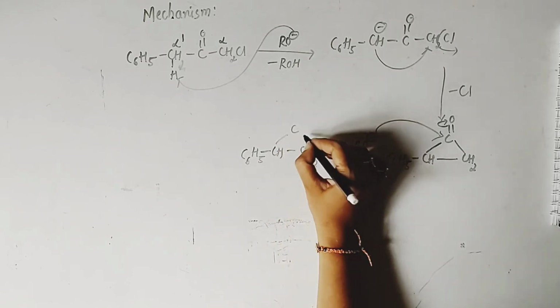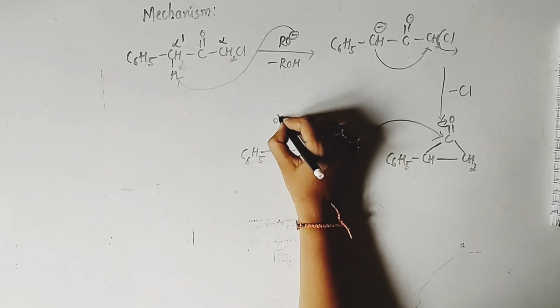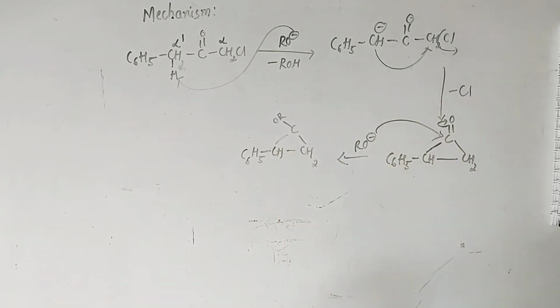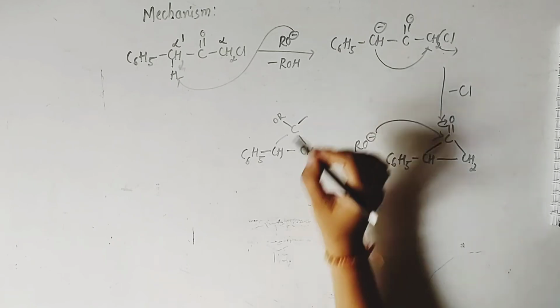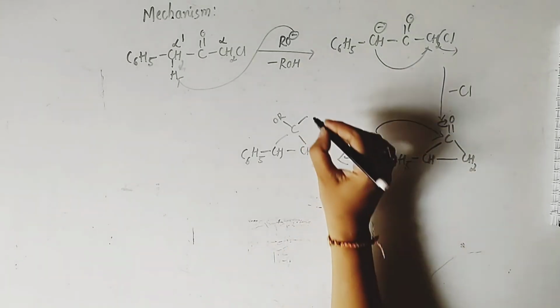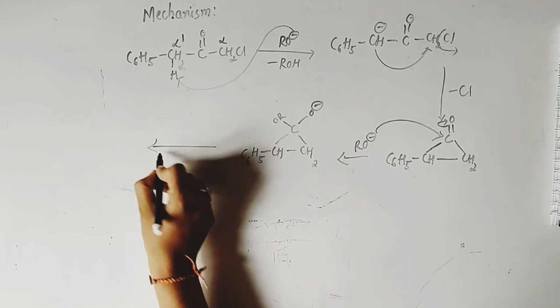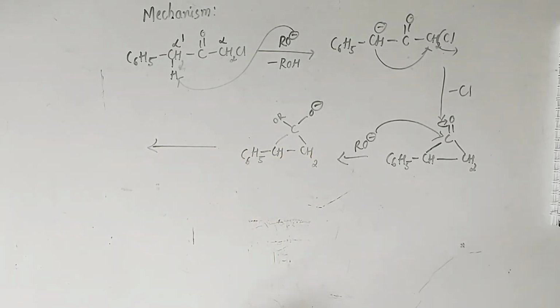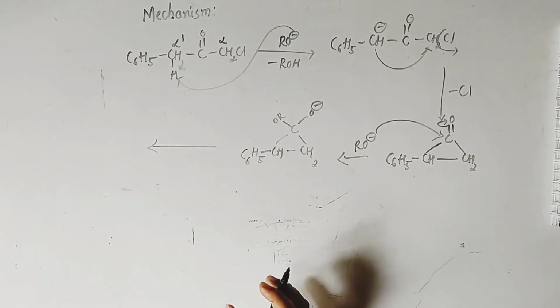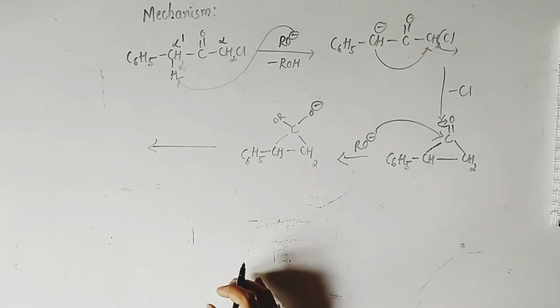Here we have carbon to which the base has attacked, and here we have a negative sign. In this step, the ring opening will take place, and it will take place in such a manner that it leads to the formation of the carbanion which is more stable.